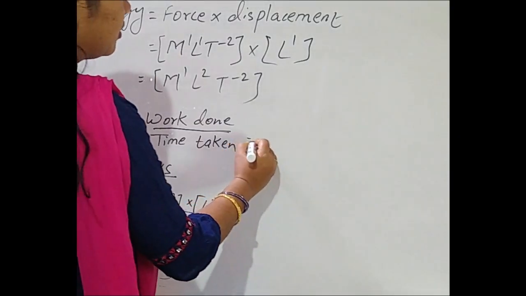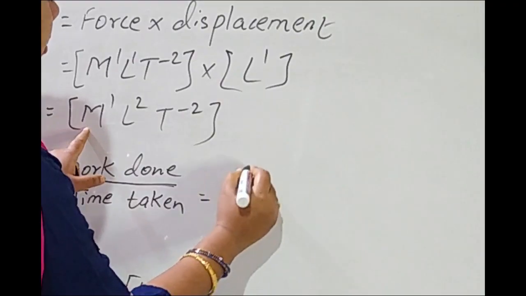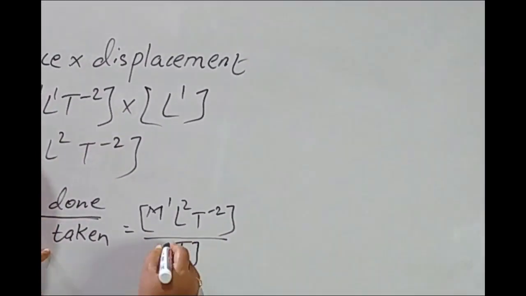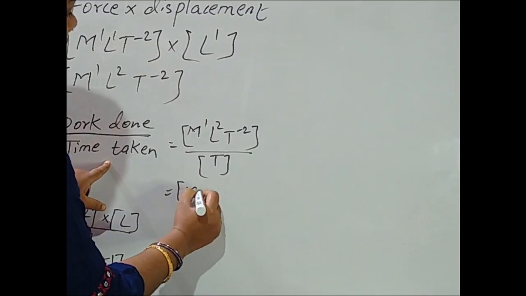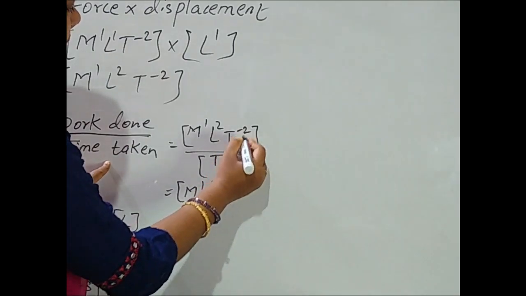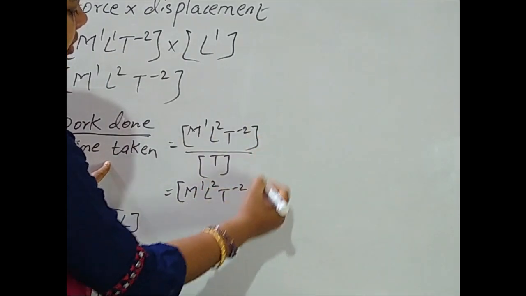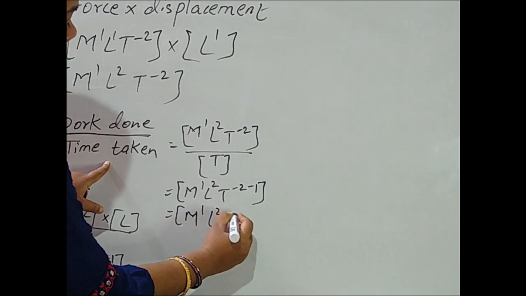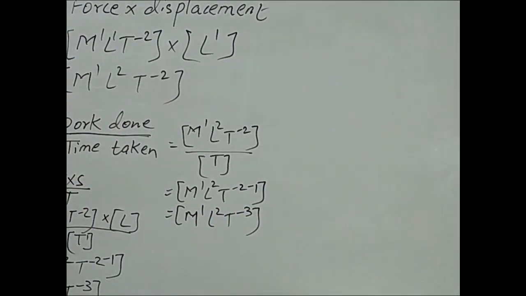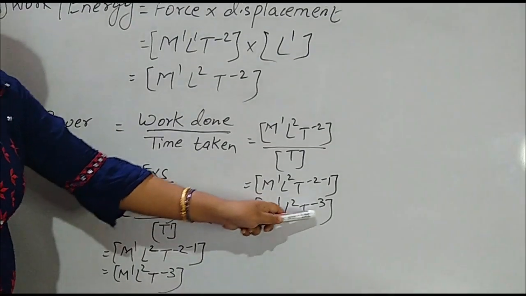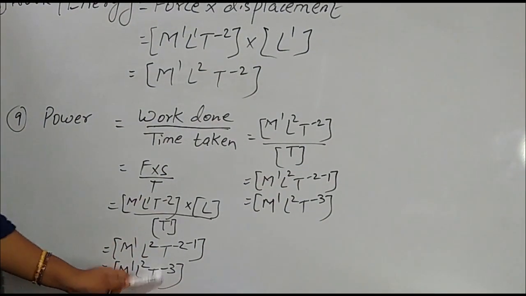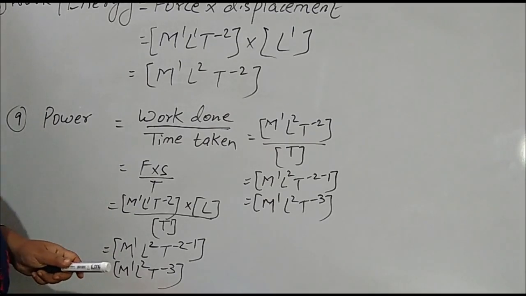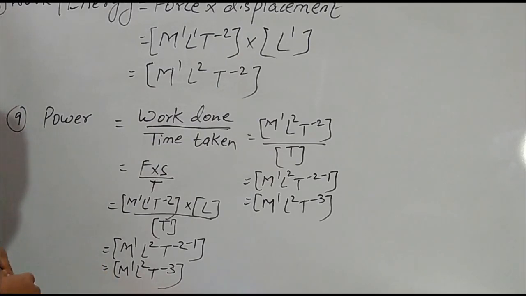Directly also you can do here. Work done means M1 L2 T minus 2 by time taken T. So M1 L2 T minus 2, and this plus 1 will go up as minus 1. Okay children, see, M1 L2 T minus 3, M1 L2 T minus 3. Two different methods, the answer will be the same only. Whatever the method, the answer will always remain the same.